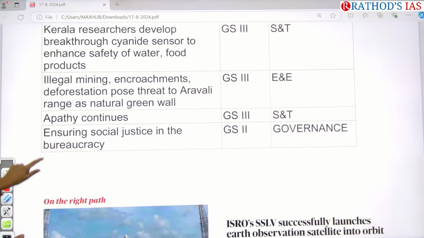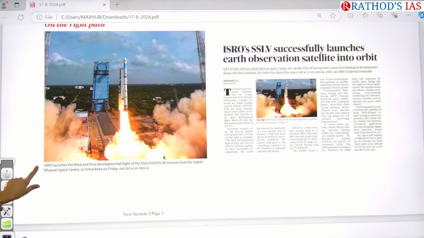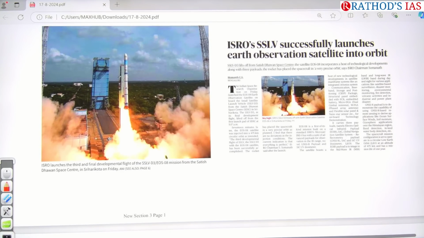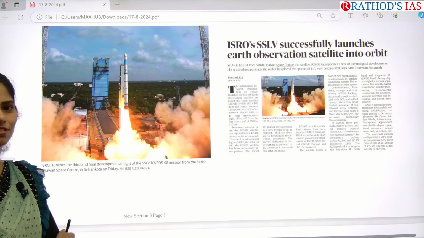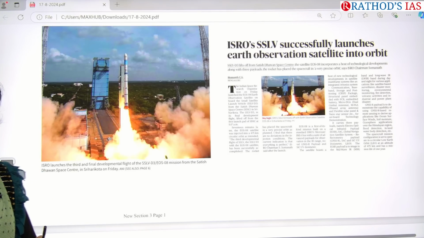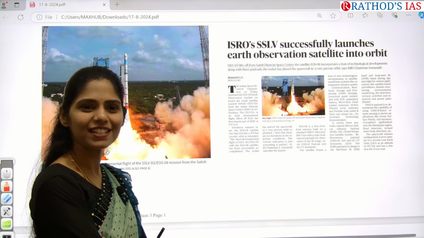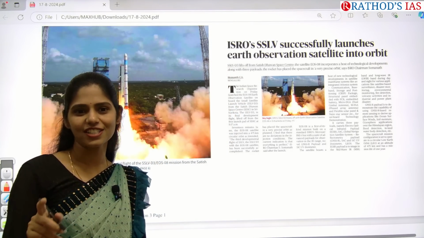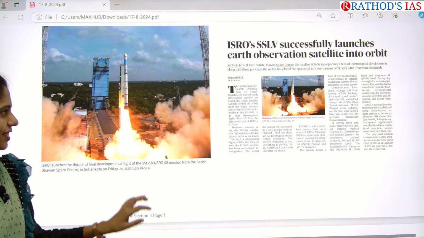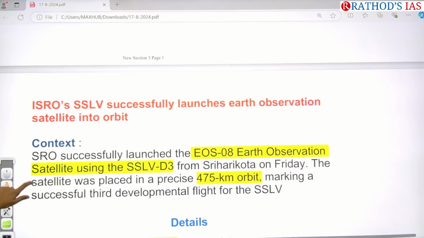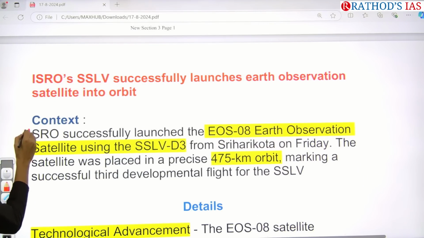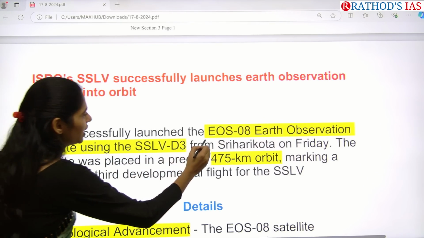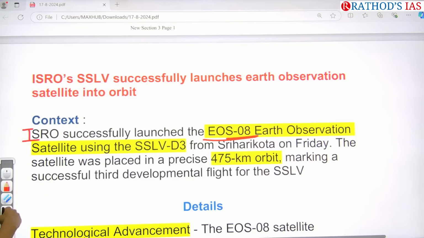So let us see the first article. See here. This is the image of ISRO launching the third and final development flight of SSLV EOS-8 mission from Satish Dhawan Space Center. Where is the Satish Dhawan Space Center located? In Sriharikota. Do you know about these launching sites where they are present in India, right? So this article is saying that ISRO successfully launched this EOS-08 Earth observation satellite.